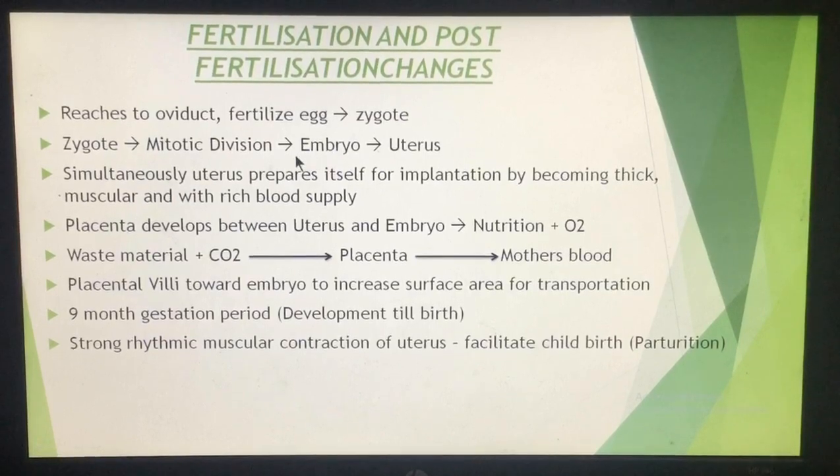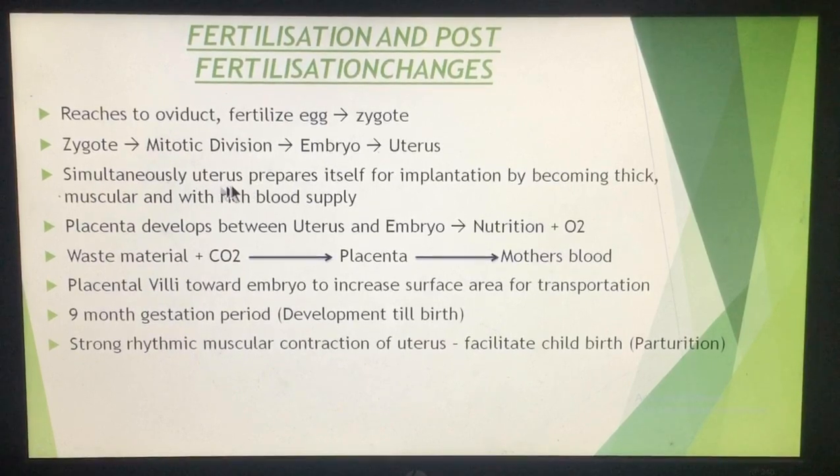So the embryo is formed, and when these mitotic divisions are taking place, the embryo, which is around 8 or 16 cell stage, starts moving towards the uterus, and then it reaches the uterus. So the embryo reaches the uterus. When all these changes are taking place, when the fertilization is taking place and the zygote undergoes mitotic division and the embryo is forming and the embryo starts moving towards the uterus, simultaneously certain changes take place in the uterus.